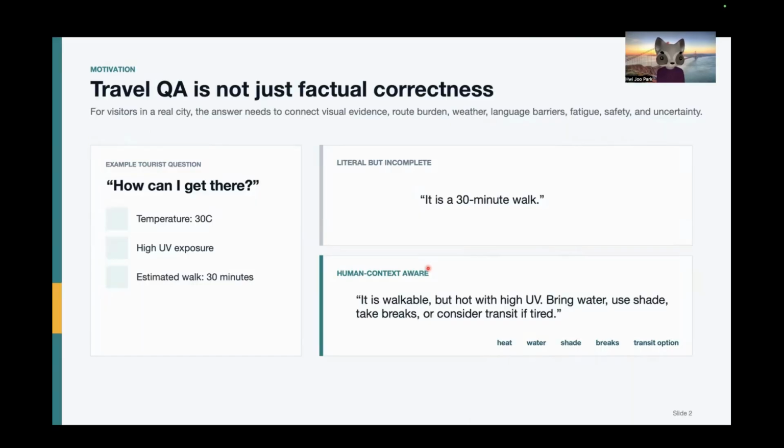Hi everyone. Imagine you are a tourist who only speaks English in Seoul. It's 30 degrees C, and you ask your AI agent, how can I get there? Your AI agent might say, it's a 30-minute walk. The answer is correct, but it isn't enough. This should also account for the fact that you've already walked for 10 kilometers today and may be thirsty.